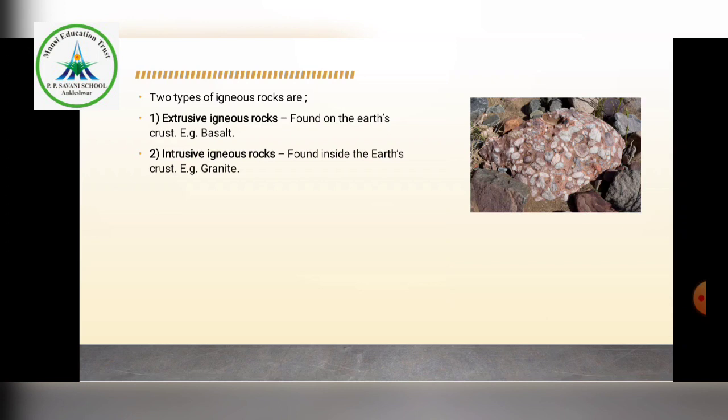The rocks formed in this way are called intrusive igneous rocks. So intrusive igneous rocks are found inside the earth's crust, for example granite, whereas extrusive igneous rocks are found on the earth's crust, for example basalt.